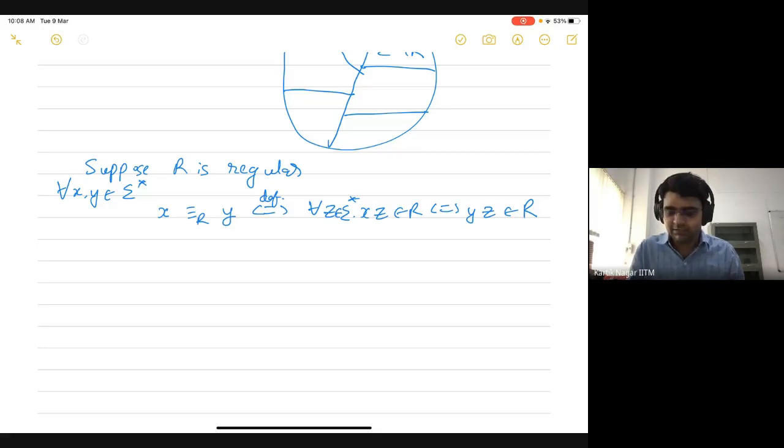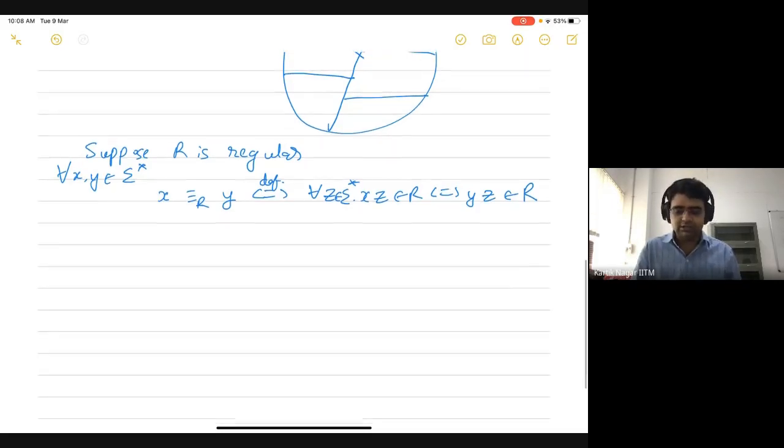So this is saying something very similar. It's saying that X and Y are related to each other if and only if there doesn't exist a distinguishing string for X and Y. That is, if you add any suffix Z to X, then if XZ belongs to R, then YZ should also belong to R, and vice versa. So this is the definition of the relation. We have yet to show, first, that this is an MN relation, and second, that this is the coarsest MN relation.